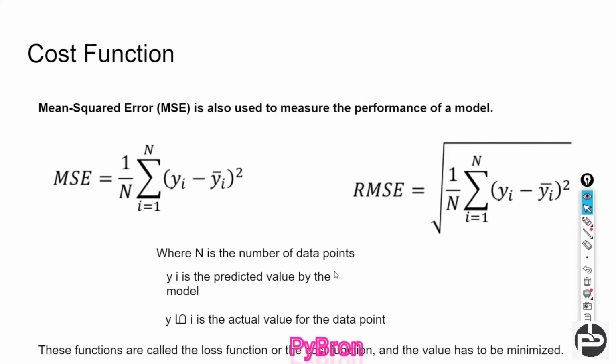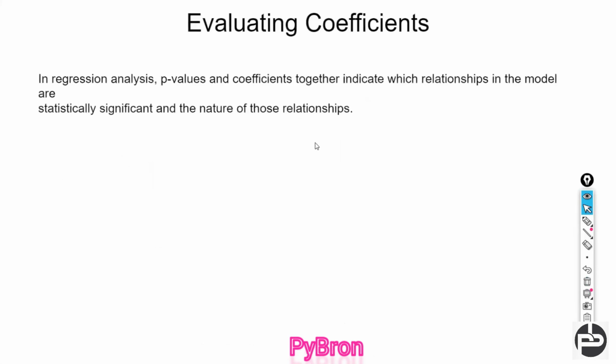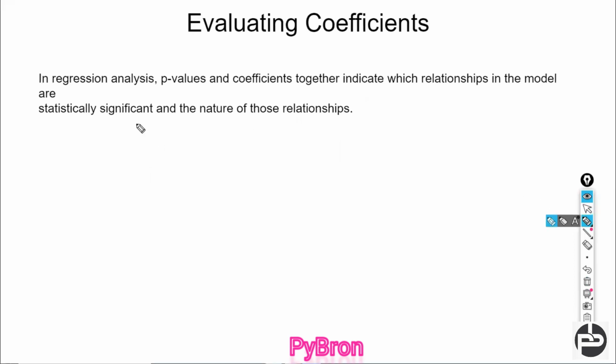Now coming to the evaluation of the coefficient. So how is it going to work? In case of linear regression, the p value, as we already discussed in the statistics class, when we solved the statistics problem, I discussed what the p value is. P value is nothing but the probability of acceptance or rejection of the null hypothesis, nothing else.